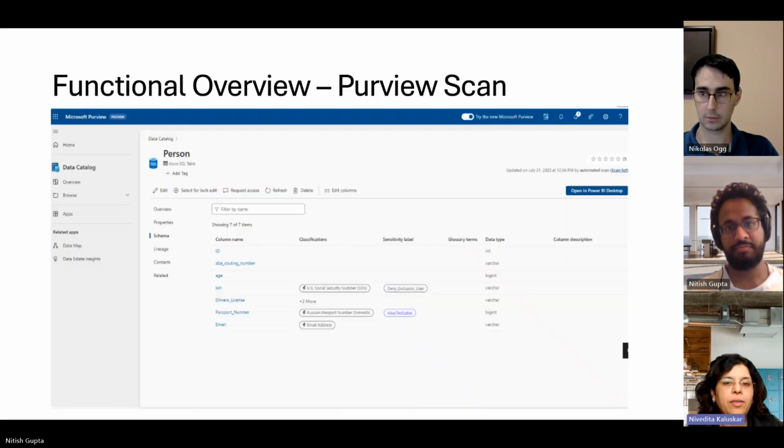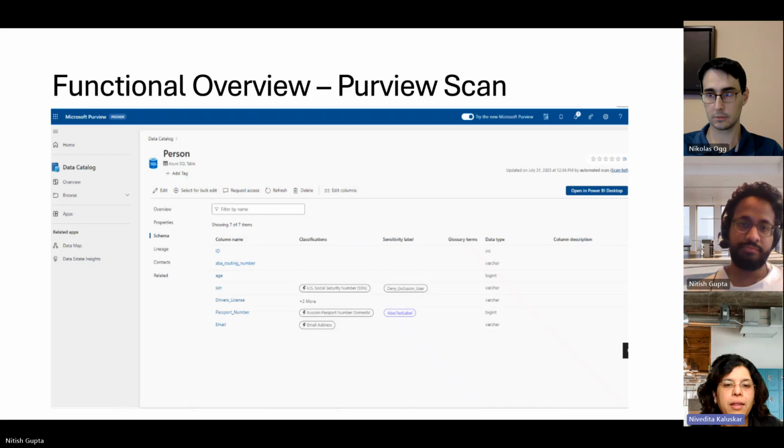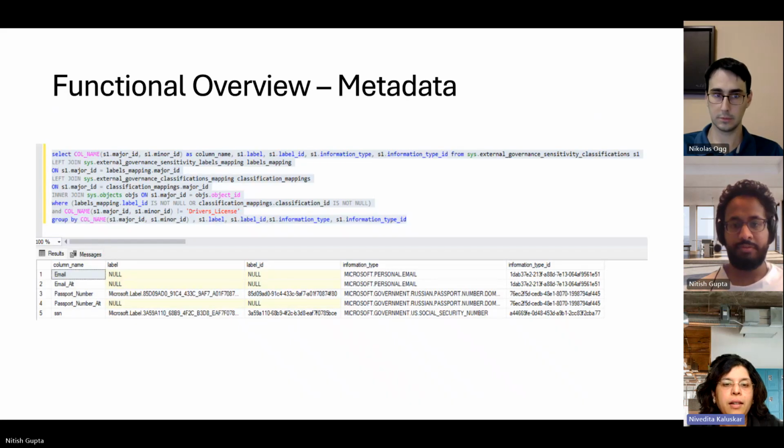And on the next slide, we see that when Purview scans the data based on these rules, this data in the table has some classification, some passport number, email that is classified with the appropriate classification and a sensitivity label. So as we can see in the next slide, this data gets stored in our SQL database's metadata. So as you can see, we have passport number, SSN that are labeled appropriately with an ID, as well as the classification or information type.